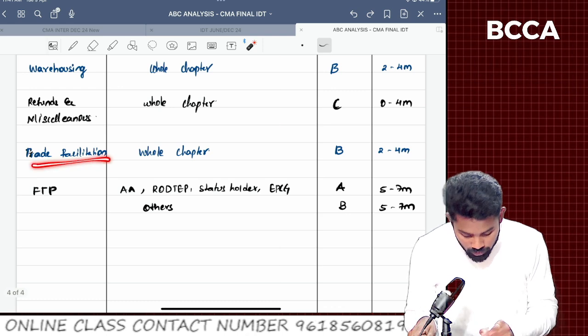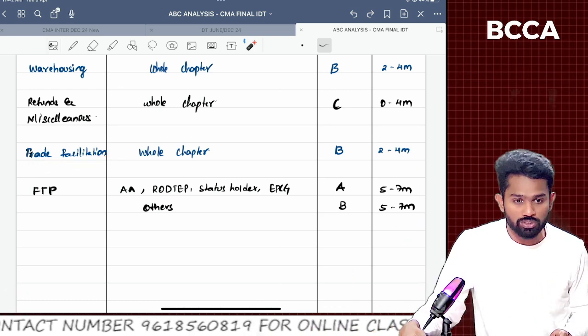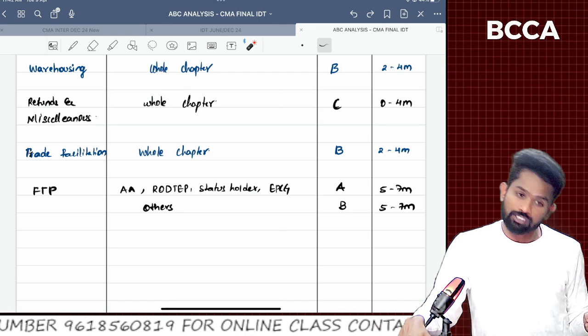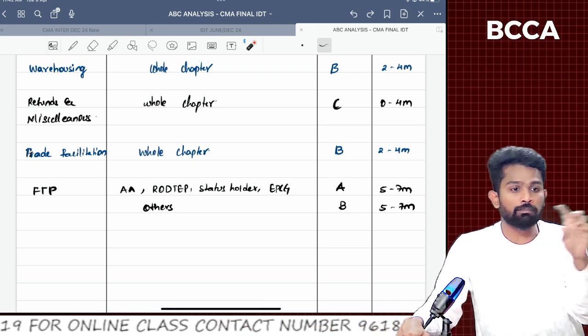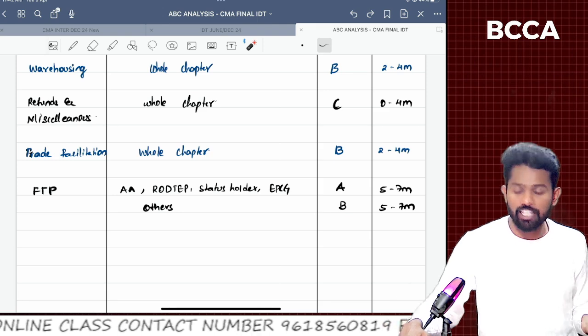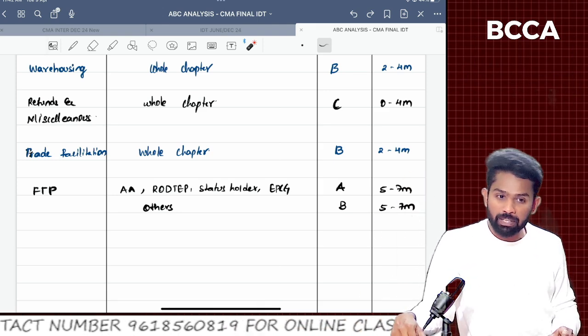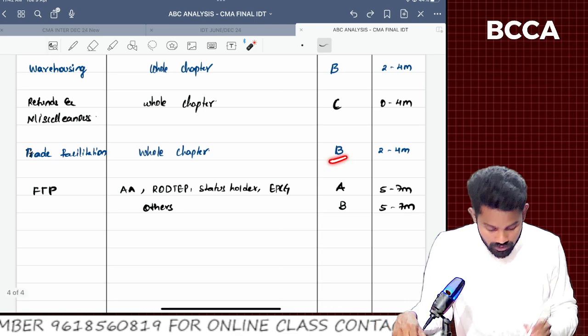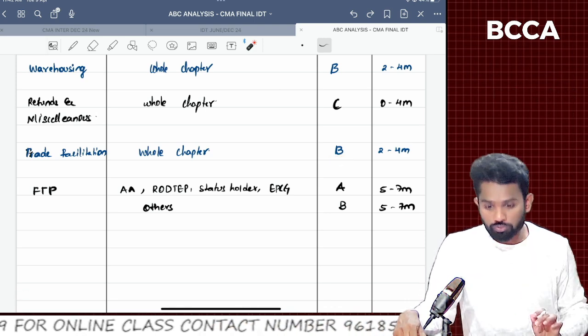But there is one more chapter, sir, trade facilitation. It is 1.5 pages from the institute source also. For this trade facilitation, we could expect a question. There are 18 points, sir, I mean 18 paras of 4-5 lines each, into which the whole chapter could be divided. Out of this, any para could be picked and asked as a question. So that's why this is also important. B category, but still you should focus, sir.